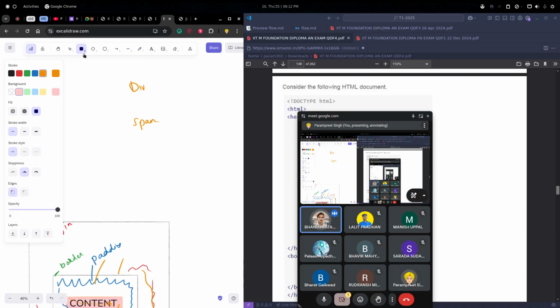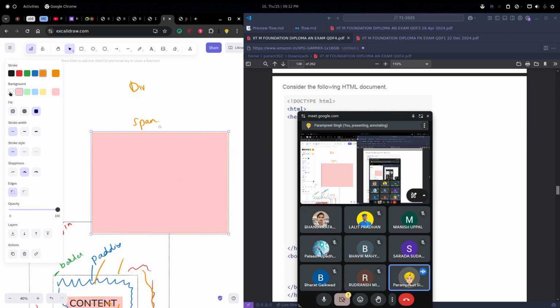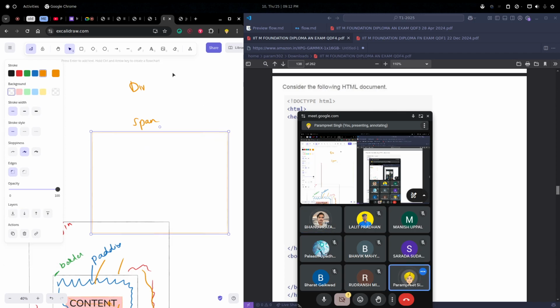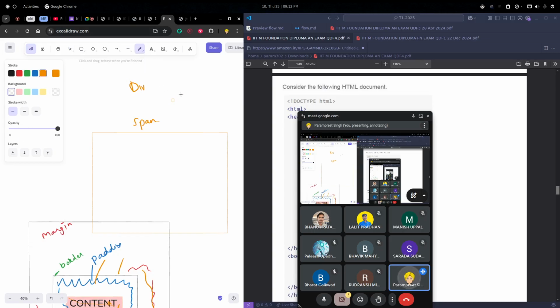Okay, the div is block, and the span is inline. So let's say this is our web page. If I create a div now, with something in it, that will cover the whole width. And if I create a span, that will cover only the required width, whatever width their content requires.